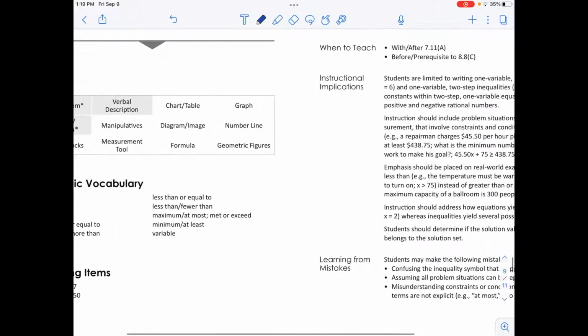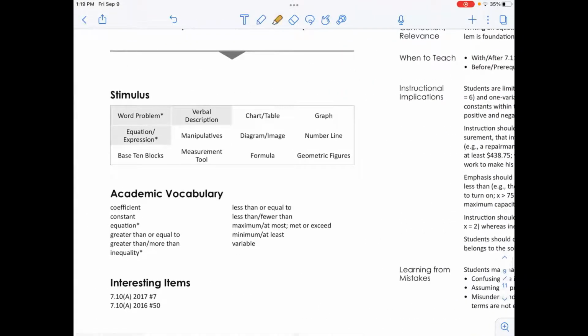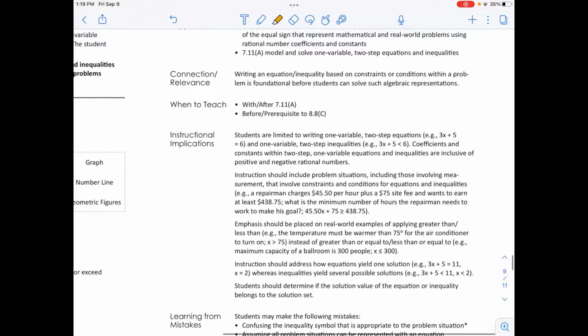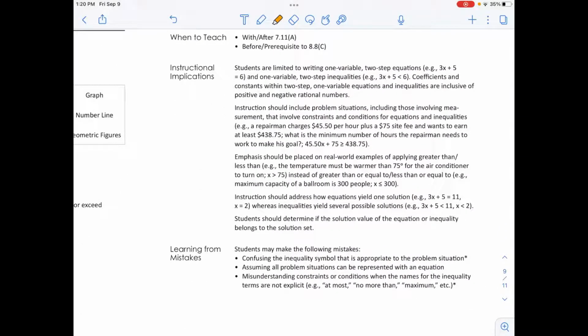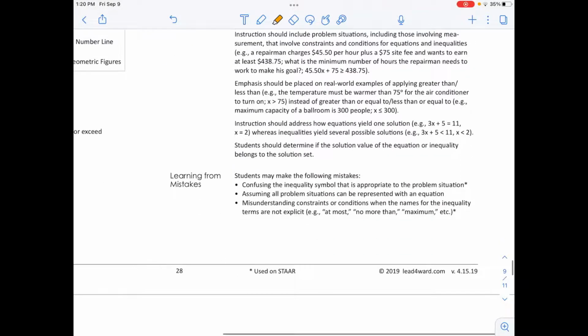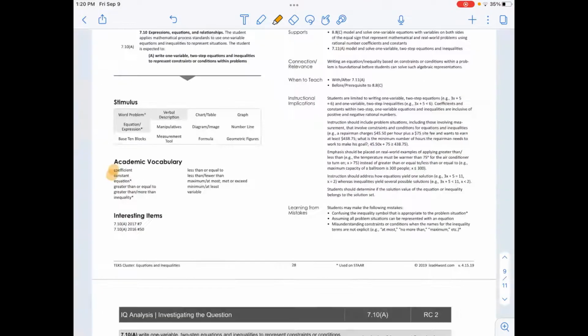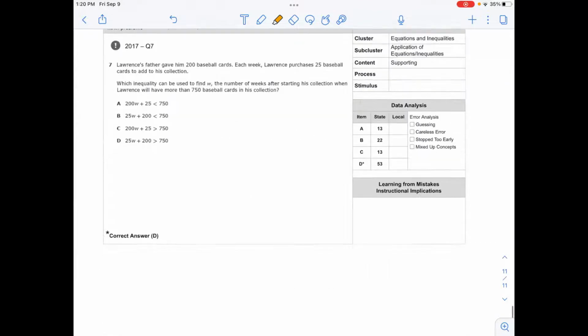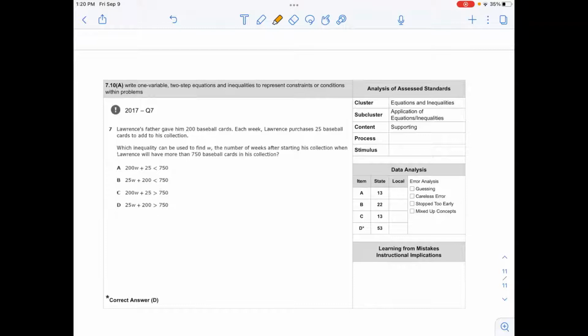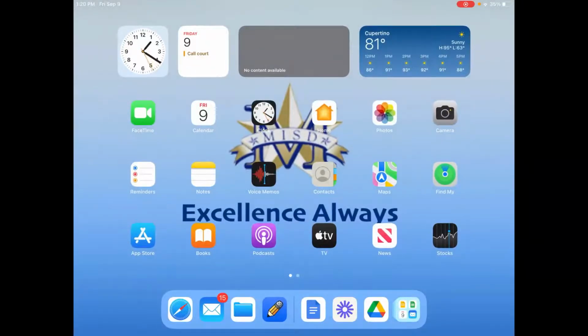They're going to need to understand what the coefficient and the constant are, and words like per and each, and how that will help them understand where the variable will go. Also, students need to be able to correctly solve the equations, of course, once they have written the equation. There are just a few different things that students need to be able to do here.